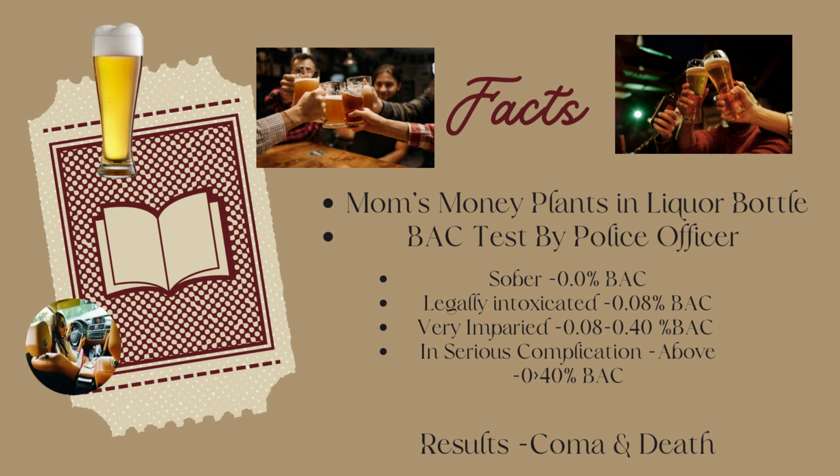The third stage, very impaired, is 0.08 to 0.40% blood alcohol concentration, and serious complications occur above 0.40% blood alcohol concentration. At this blood alcohol level you may be at risk for coma and death. So those who drink alcohol must make doctors their friends so they can treat themselves.